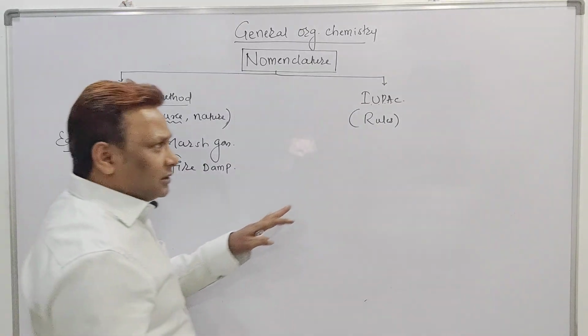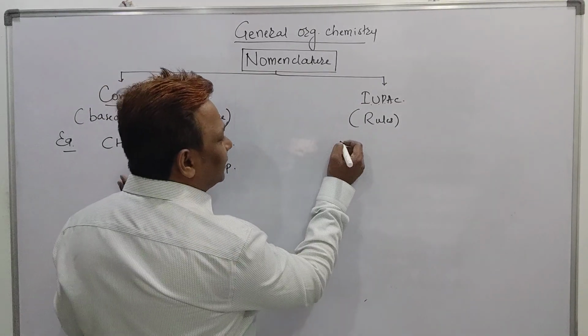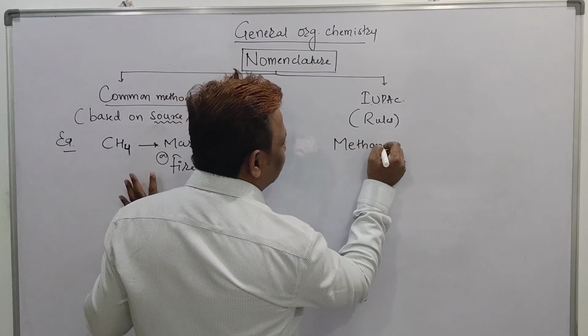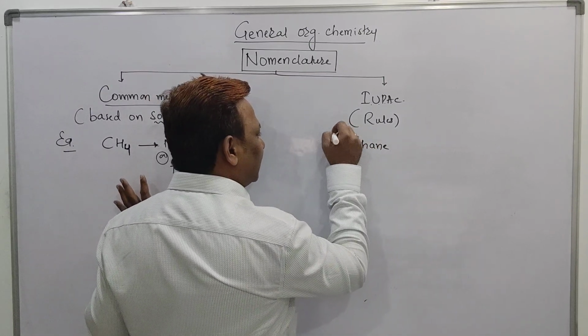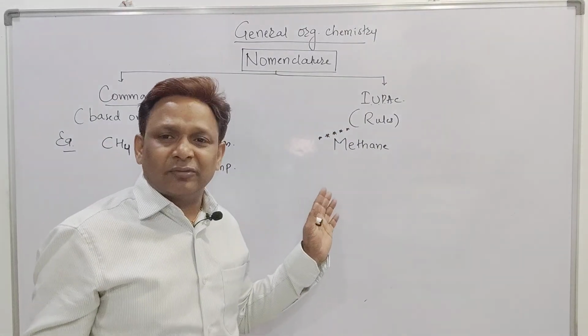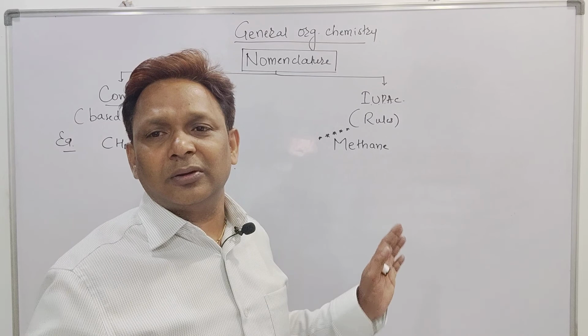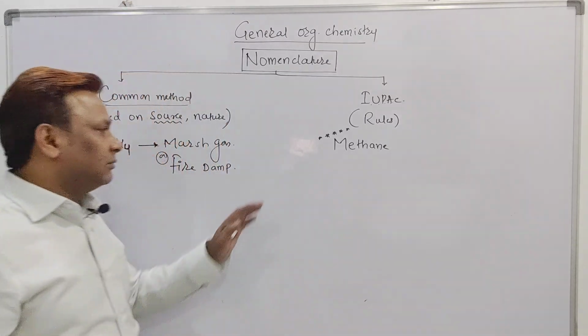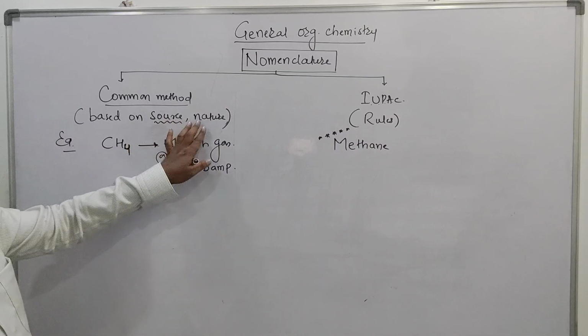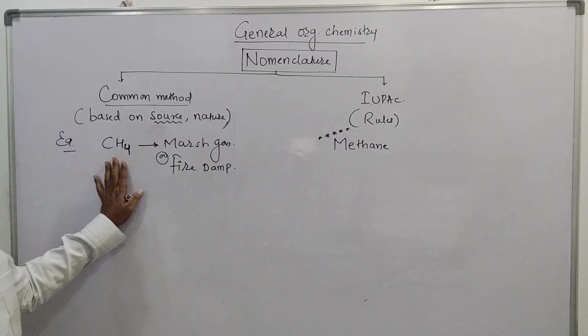But if you want to write the IUPAC name of CH4, it is called methane. How we wrote methane as the IUPAC name of CH4, we will see later on, not now. At present I want to tell you that based on the source and the nature, the name of the compound can be given.